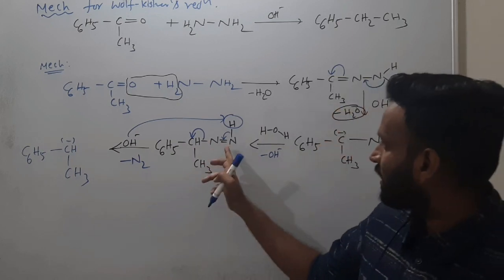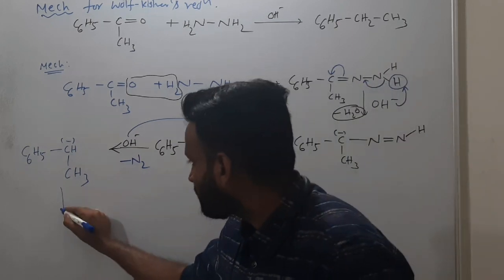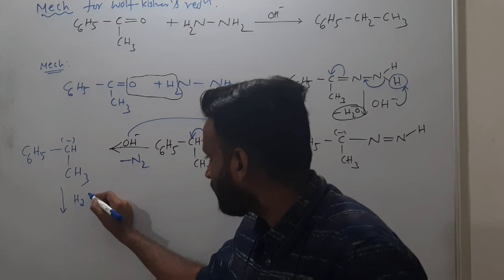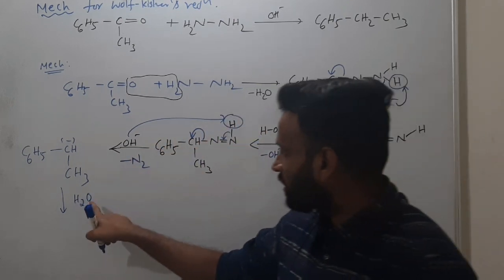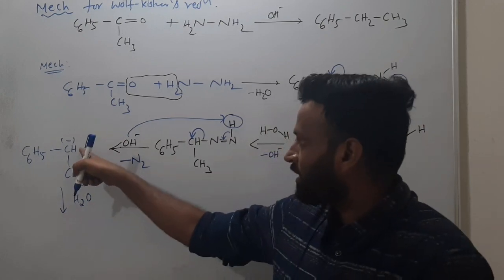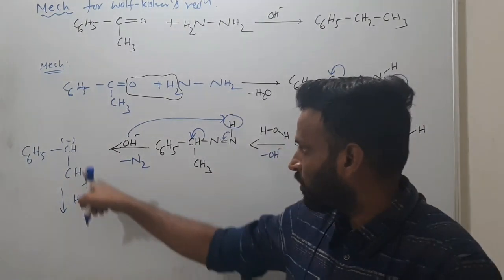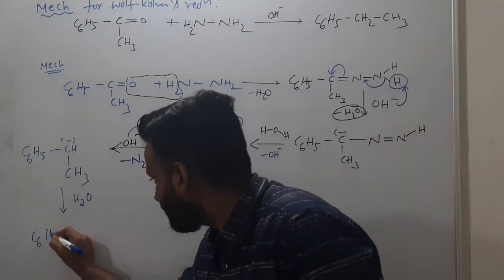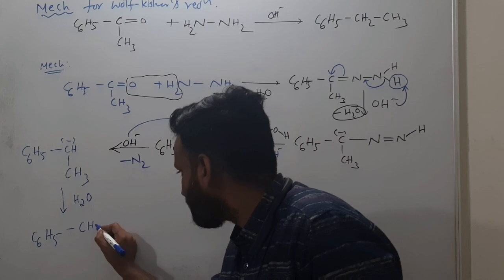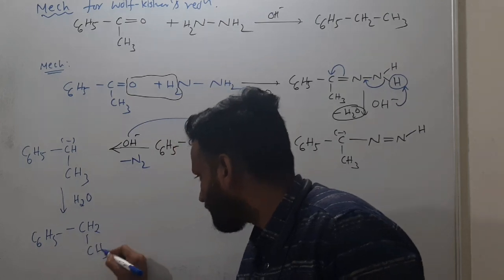Because nitrogen is removed now, again when you are adding water, here water was removed, OH minus and H plus. So from that water itself, water donates a proton to this negative carbon. Certainly what you have there finally, C6H5 and CH2 and CH3.